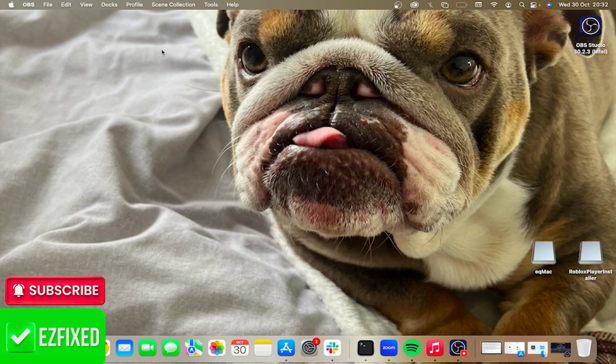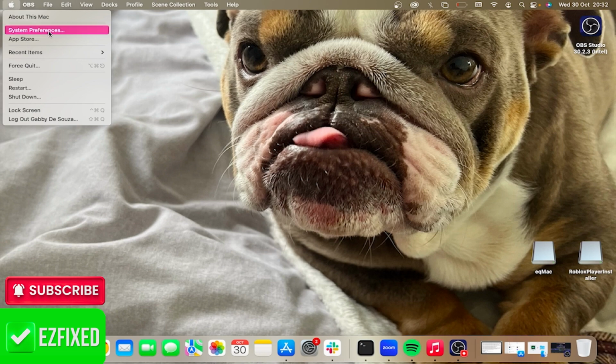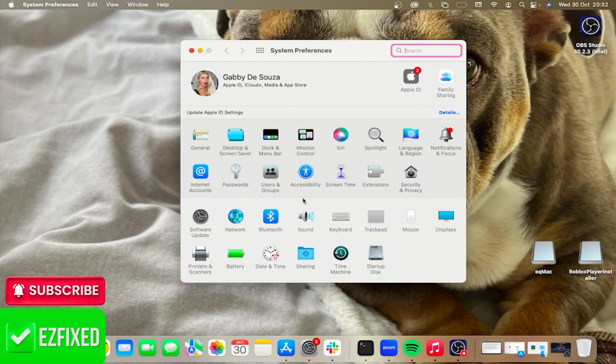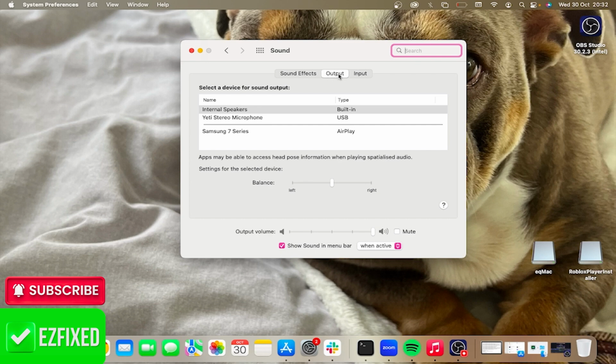So the first thing you need to do is just head over to the Apple logo in the top left-hand side of the screen and then click on System Preferences. From this window, select Sound and then click on the Output tab at the top here. Now from here, you just need to make sure you have your speakers selected.